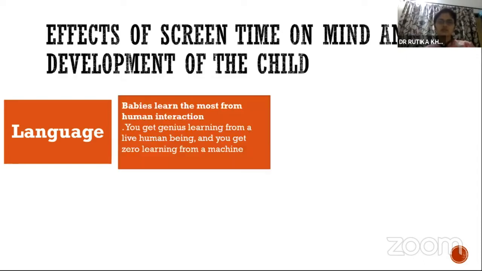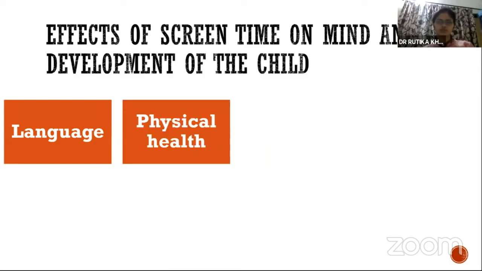Initially, we'll discuss the language development of a child. As we know, language is developed only when a child interacts with the family, with friends and the society. Because it doesn't involve only words, but also facial expressions, non-verbal cues, and emotional input. Babies don't learn anything from machines, they just learn from human interaction. This is the basic thing. Many times we forget this as parents, and we think that they are learning from the screens by watching various shows.